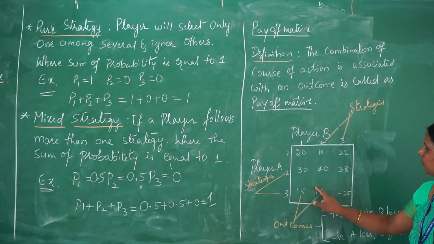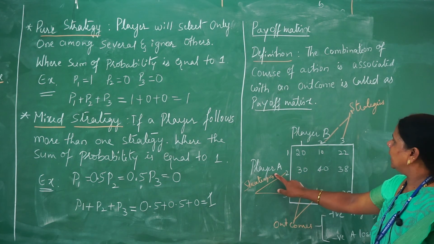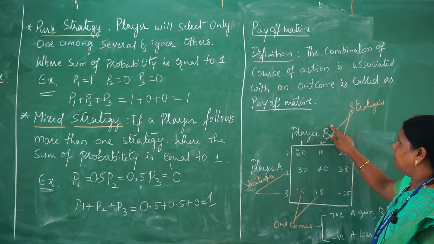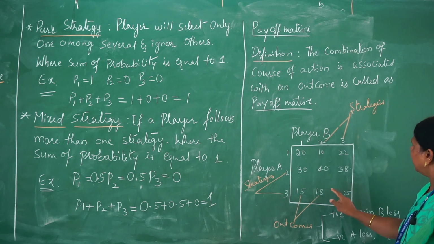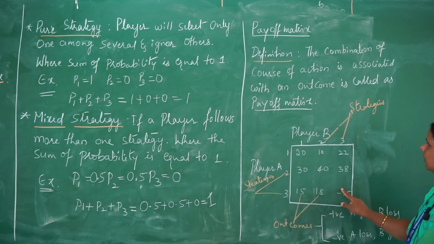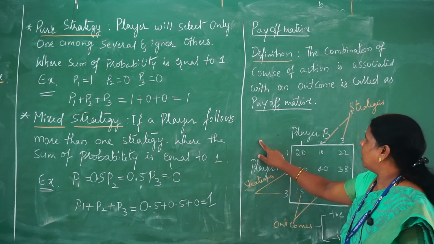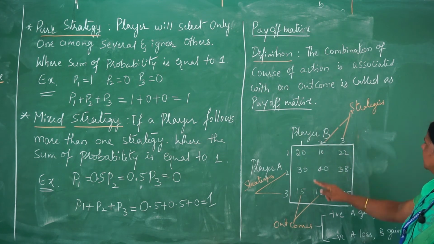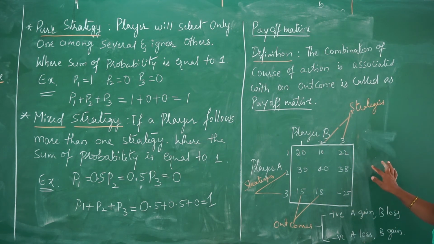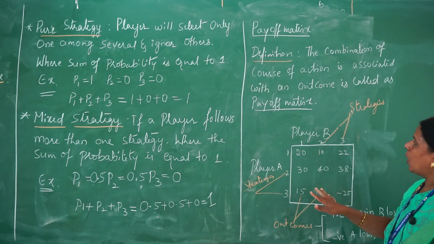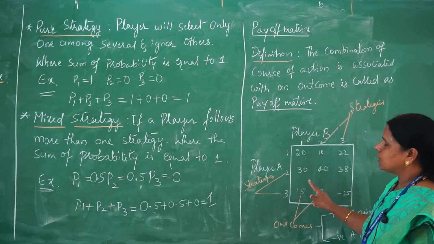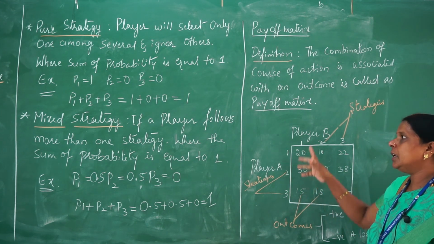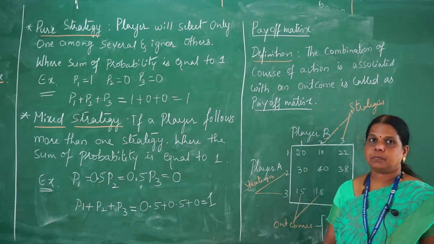If the outcome is positive, then player A will get a gain and player B will get a loss. If the outcome is negative, then player A is going to get a loss but player B is going to get a gain. We will see how that entire loss and gain is going to be evaluated with one example.